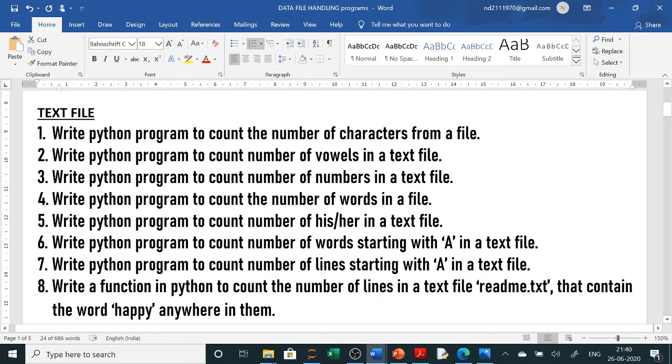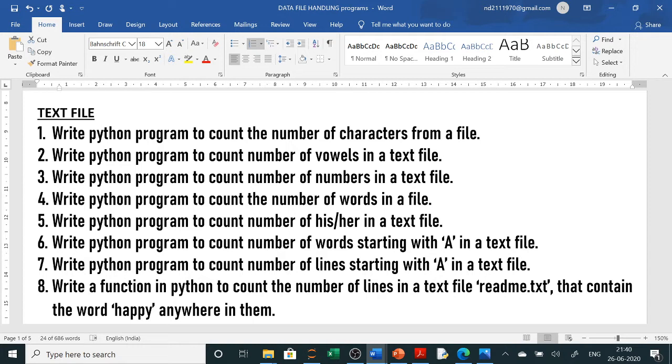Now whenever we do text files, three methods we will use. One method is character wise, the second method is word wise, for example if they ask you to search how many times this or that word is present. And the third one is line wise. For character wise, you will use read. Read will read everything in paragraph form, and if you want to access character by character, you can use a for loop.